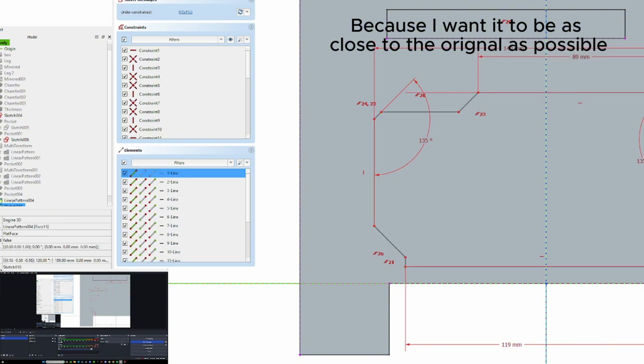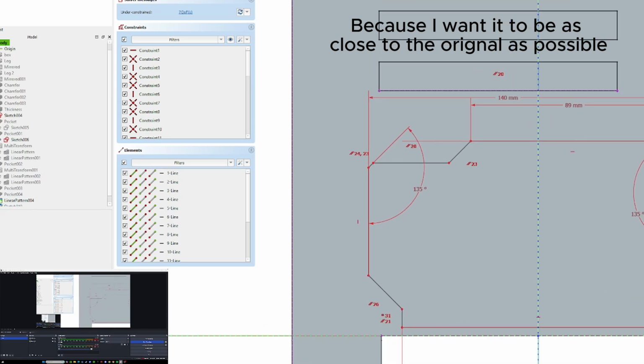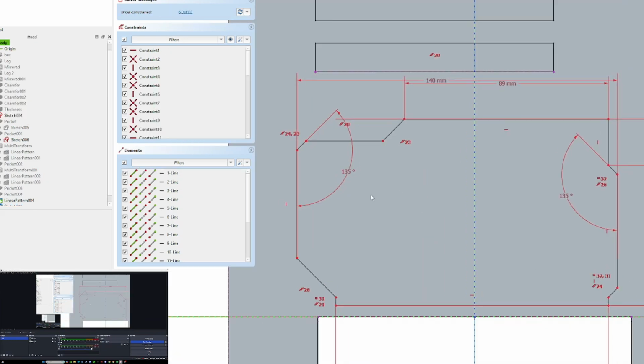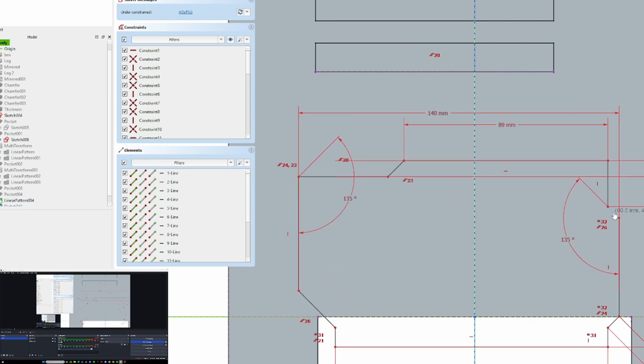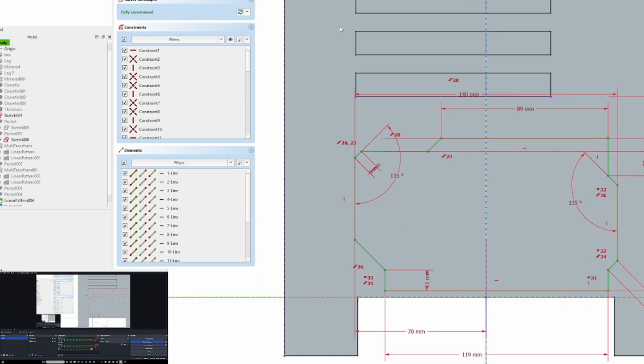I am adjusting the positioning of this sketch on the face. Do you see that dotted line at the bottom of the face? That is linked external geometry. Keep in mind that this video is sped up 50 times, so you can understand how long it takes to constrain some of these complicated sketches.